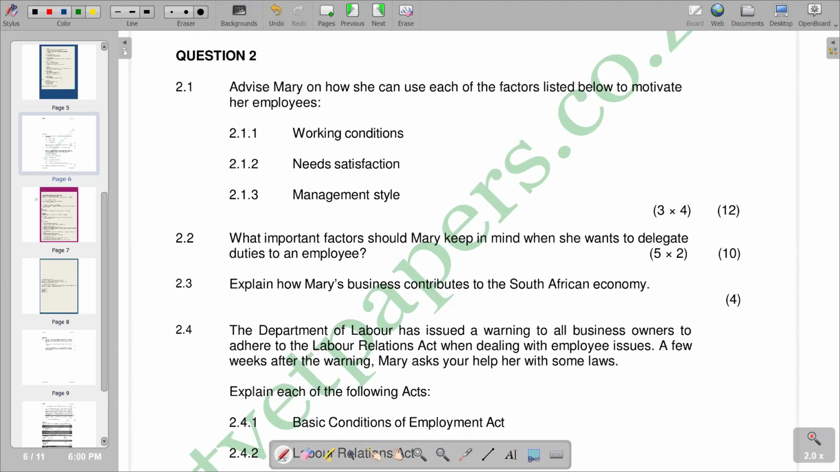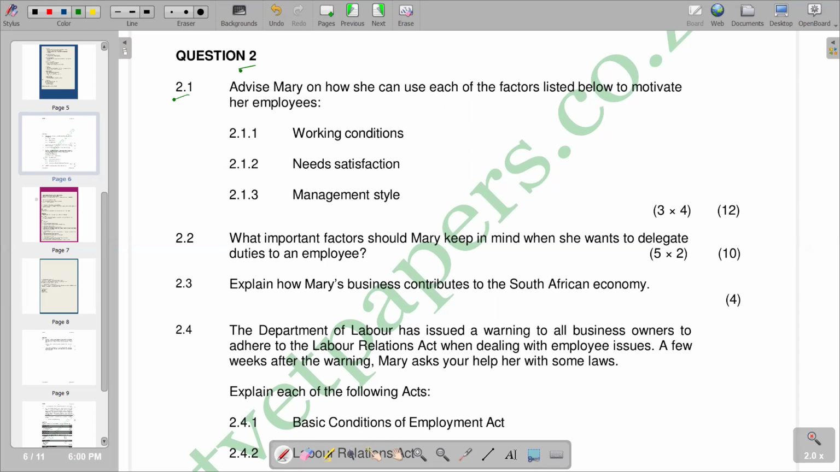In this video, we want to look at a question paper, that is our Paper 2, our second paper. Then we are going to look at Question 2 of that question paper. Then we have our first question, which is 2.1: as listed below, to motivate your employees, Mary is the owner of the business. Conditions can lead to the motivation of our employees if they are dealt with amicably with the owner of the business.